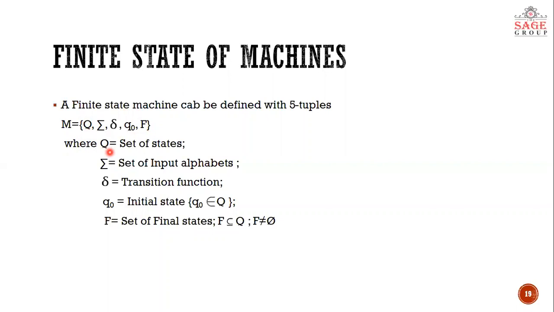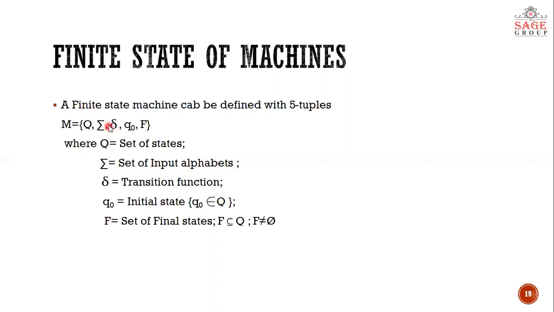Then another one is sigma. I've discussed this term in last lecture also. It is set of input alphabets. Whatever input alphabets you are using in your language will be denoted by this symbol, which is known as sigma here, which seems similar to summation, which you have studied in mathematics.